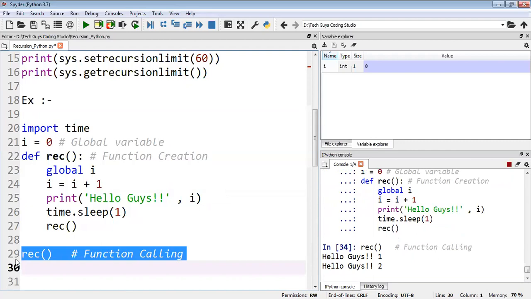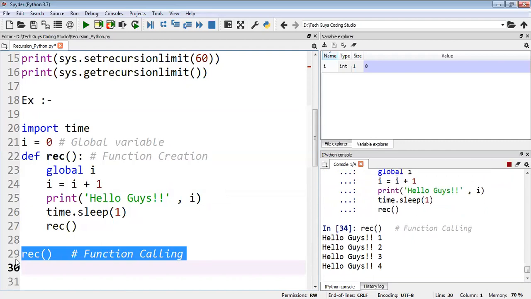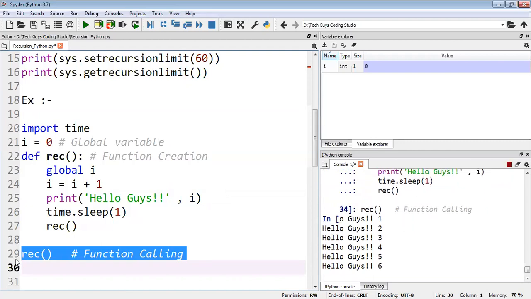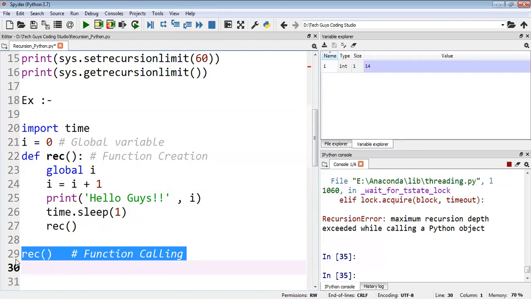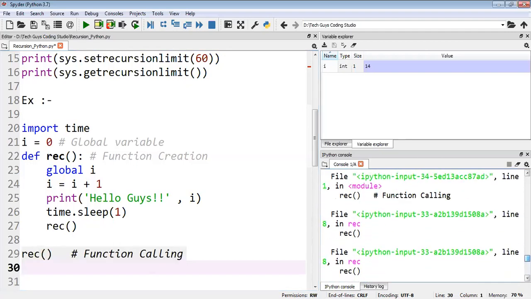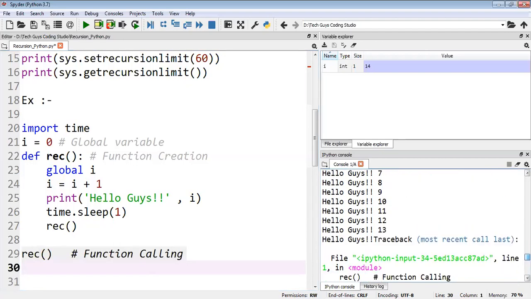Now you can see the output like this will be got till 60. Sometimes it will end with that also. Like this we can print a number of times. Maybe it will end at 13. Sometimes it will end with 13. Like this we can see.